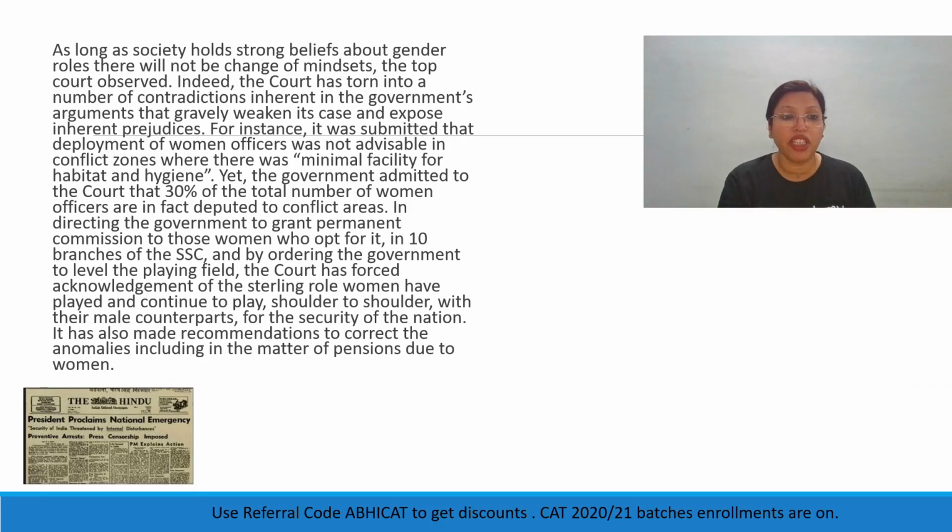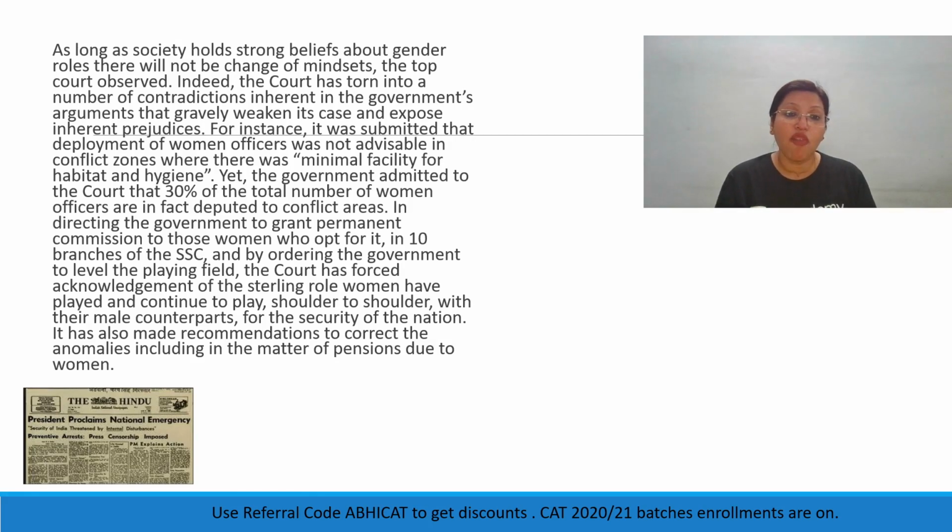Yet, the government admitted to the court that 30% of the total number of women officers are in fact deputed to conflict areas. So, see now here there is a conflict: the government is saying that women cannot be deployed in these conflict zones, and yet 30% of the female officers in the army are all deployed in the combat zone. So, then what is this contradiction?